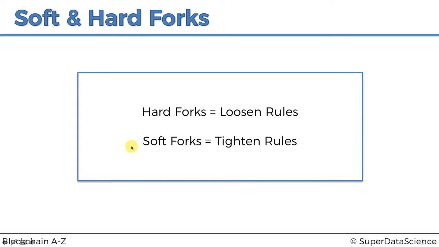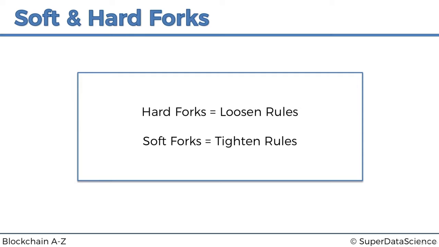We'll discuss a little bit later why the names might have been chosen as such. But in general, just remember this rule of thumb: hard forks loosen up the rules, soft forks tighten up the rules. Even if the way to remember it is that the definition is the counterintuitive one.